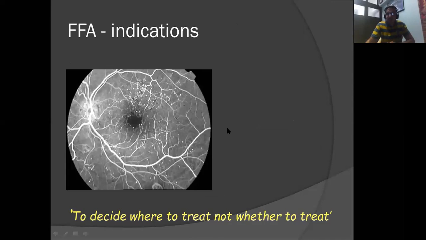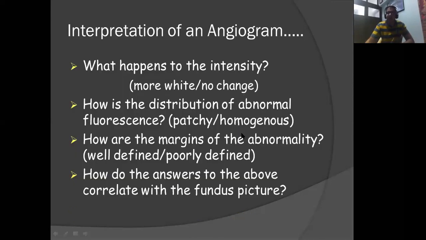Before I go to the FFA indications, remember that when you do an FFA, always form a protocol so that you capture the photos in a particular sequence. Don't just randomly capture the central fundus, then the supratemporal quadrant, then the infratemporal. Usually, we always capture the central image first. Then you go clockwise. Take the superior image, then go at 2 o'clock, then 3 o'clock, 5 o'clock. Like that, you can capture another 9 images. Then the same pattern with the other eye. If you follow this protocol, there are very few chances that you will miss a particular area.